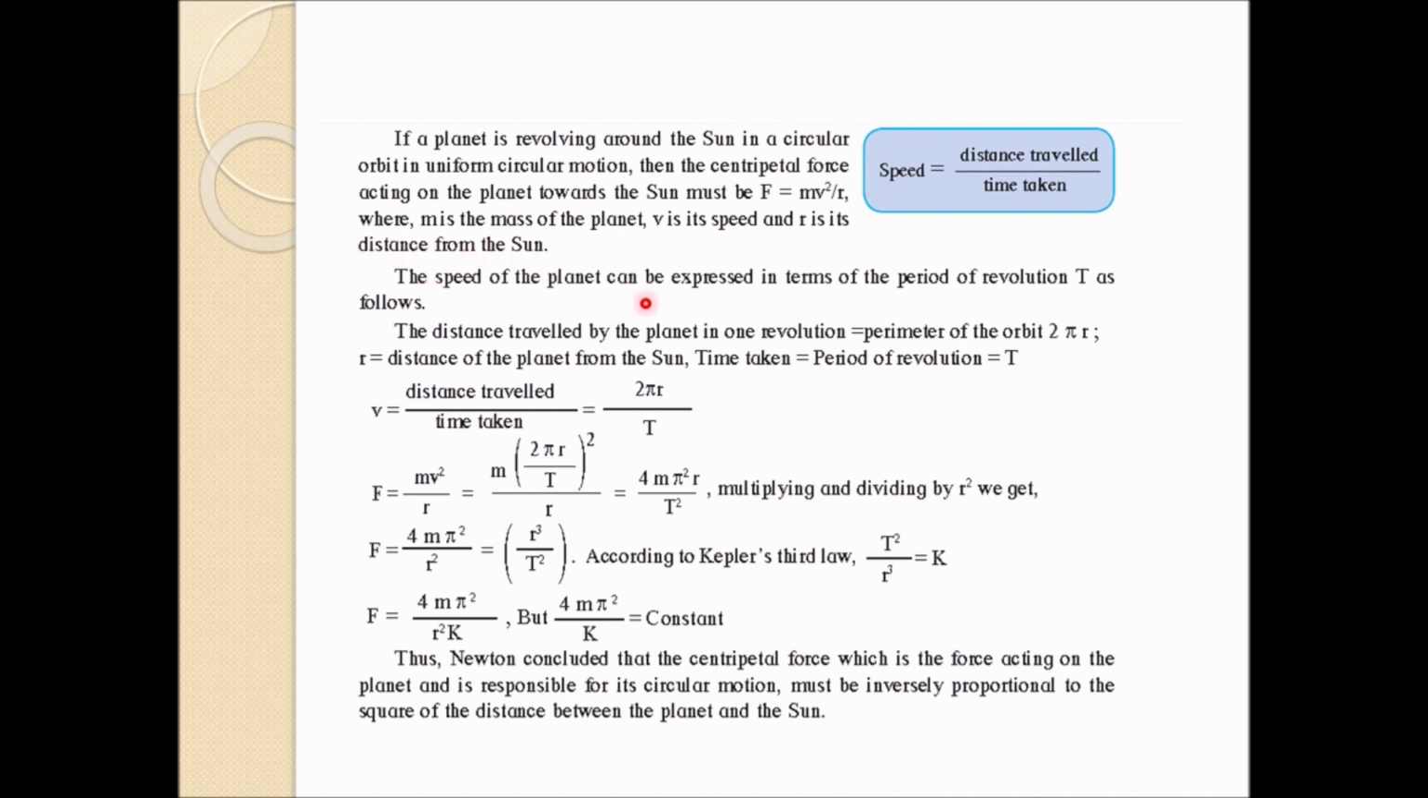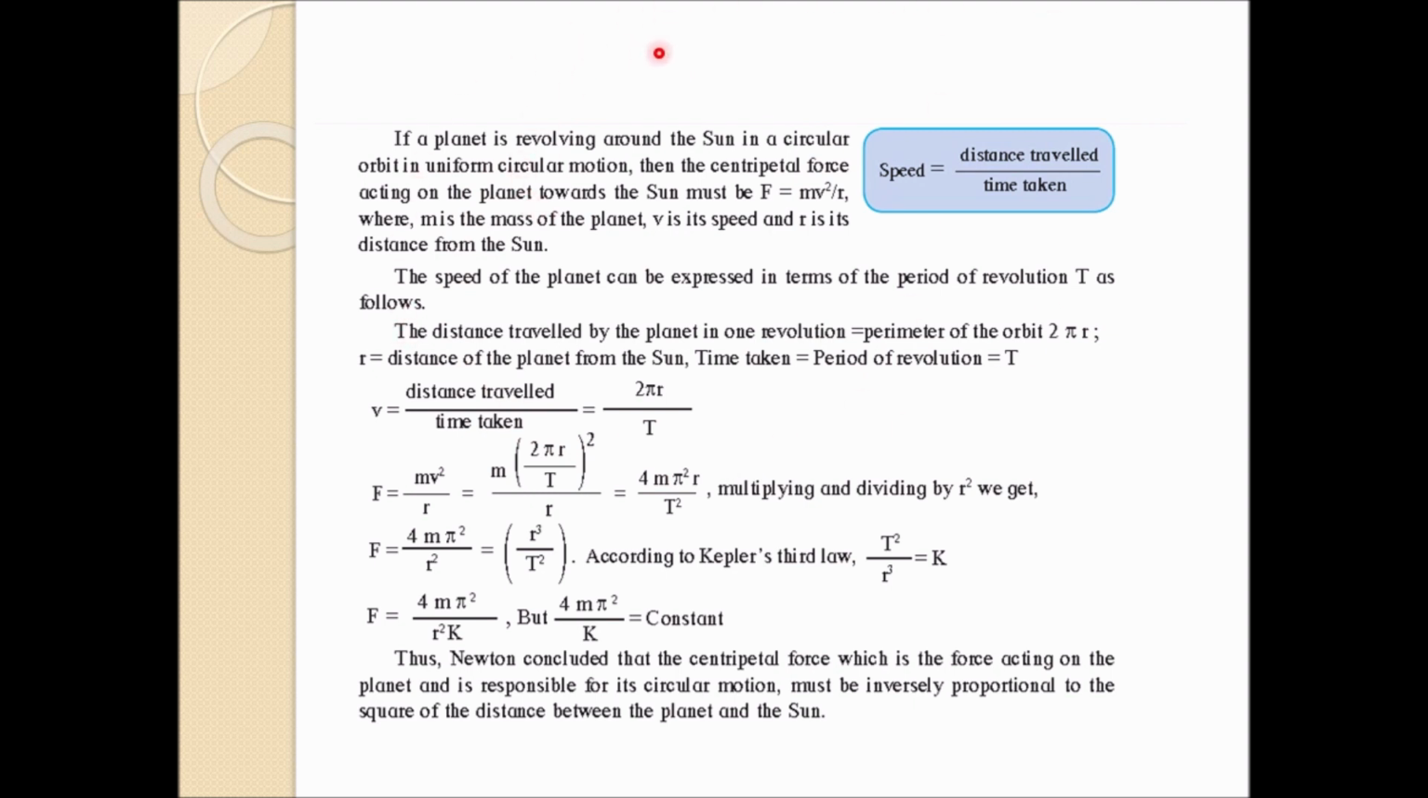The speed of the planet can be expressed in terms of the period of revolution T as follows. How will it be expressed? Very carefully you have to listen to this. This part is there in your textbook, so just go through it as I am telling you. The distance traveled by a planet in one revolution is the perimeter, the entire perimeter. For example, if this is a circle, you have to go around the entire circle.